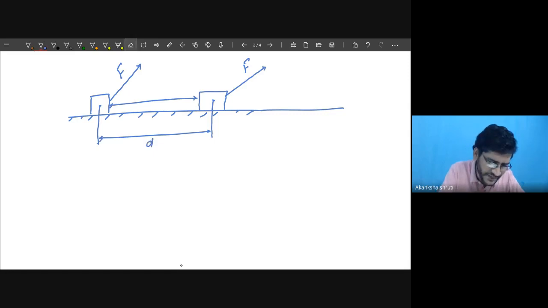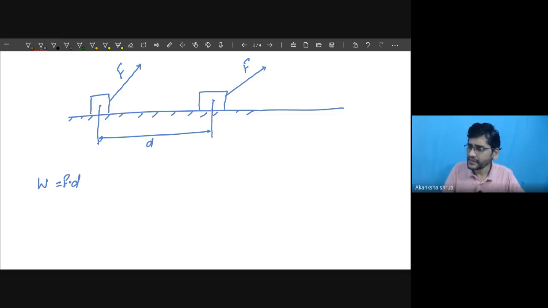This is the displacement. Then in this case, how much force shall we consider to get this work done? Can we write in this case that the work done by this force, W is equals to F into D?